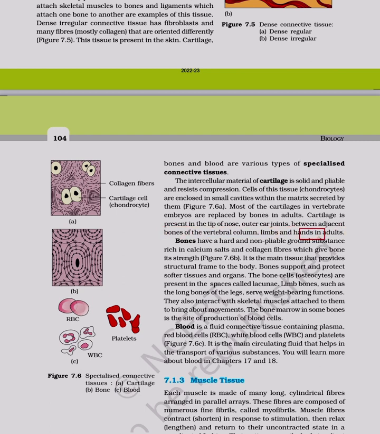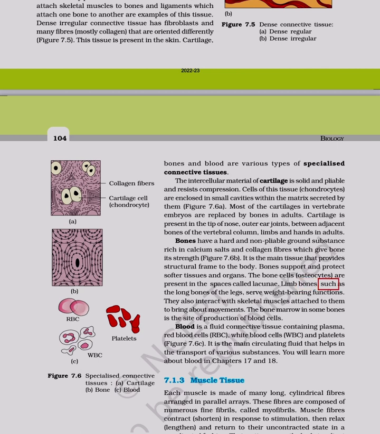hands in adults. Bones have a hard and non-pliable ground substance rich in calcium salts and collagen fibers which give bone its strength. Figure 7.6b. It is the main tissue that provides structural frame to the body. Bones support and protect softer tissues and organs. The bone cells, osteocytes, are present in the spaces called lacunae.